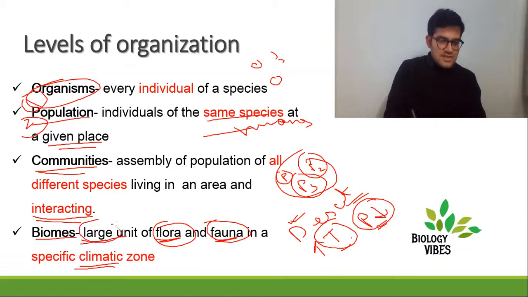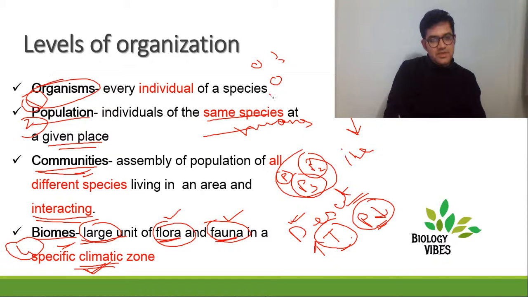So a large area with specific flora, specific fauna and a specific climatic condition makes up the fourth level. Starting with organisms, then population, communities, and the fourth one, biomes. These are the various levels of organization in increasing order, from the most basic to the most complex, that's biomes.